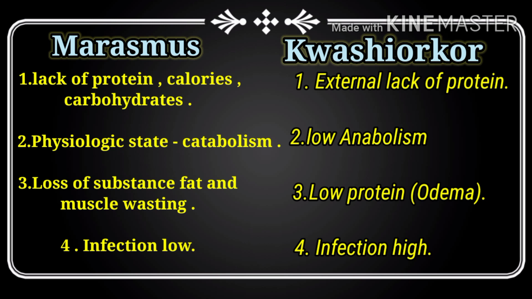Next one is, in marasmus there is a loss of subcutaneous fat and muscle wasting, whereas in kwashiorkor, because of low protein, the oncotic pressure is also low and it causes edema.